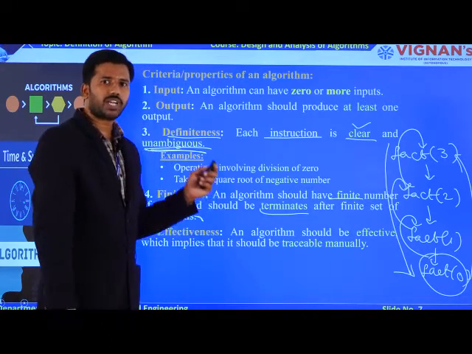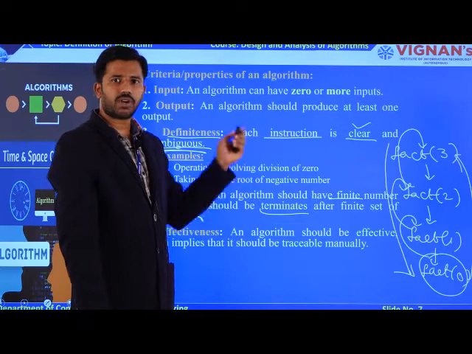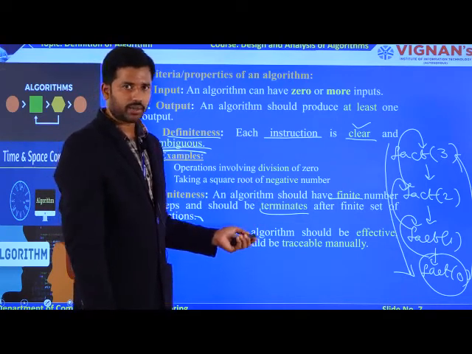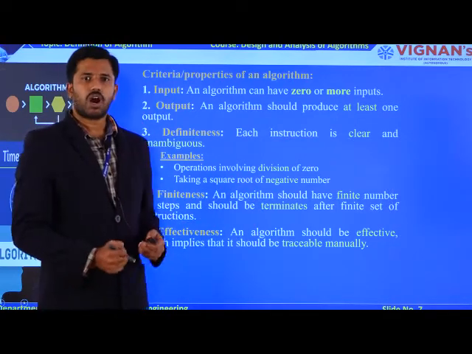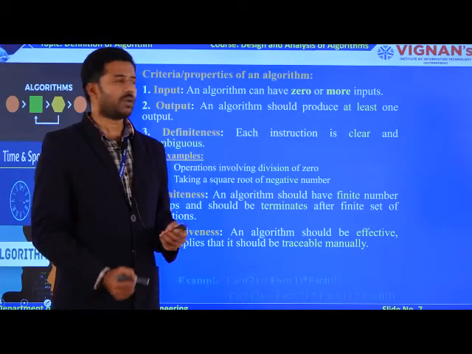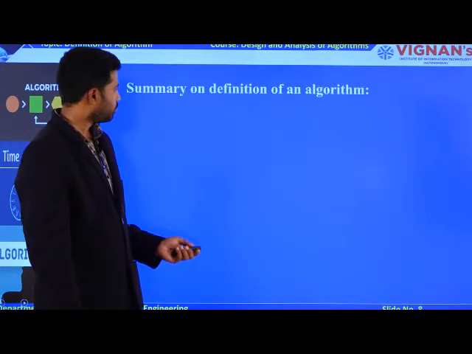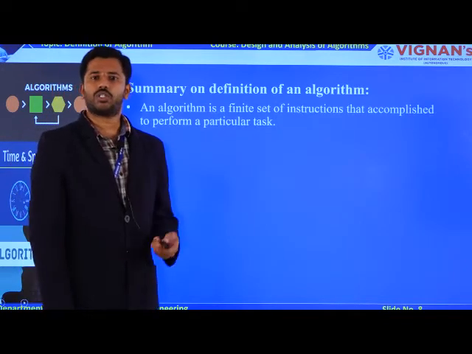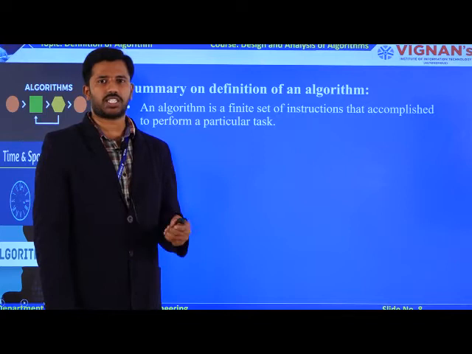So every algorithm that can be designed by you must satisfy all these 5 properties. The properties are input, output, definiteness, finiteness, effectiveness. Input must be 0 or more, output must be at least 1.